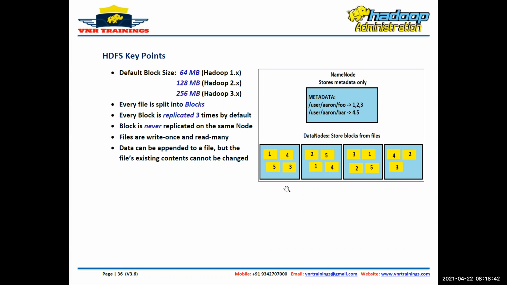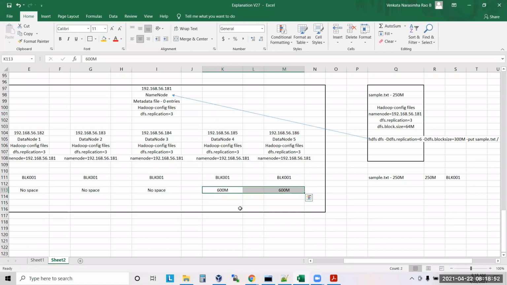What is the replication factor? Default replication factor is 3. And a block is never replicated on the same data node. See here, I'm writing BLK1. After writing BLK1, what is the left out space here? I have 600 MB. I have written the first copy. What is the size of the first copy? BLK1 size, 250. I have written 250 MB here.